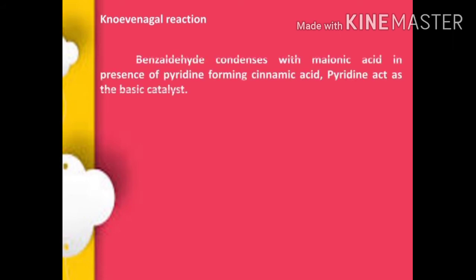Next reaction is Knoevenagel reaction. Knoevenagel condensation is a nucleophilic addition of an active hydrogen compound to a carbonyl group followed by a dehydration reaction in which a molecule of water is eliminated. The product is called as alpha beta unsaturated ketone. That means benzaldehyde condenses with malonic acid in the presence of pyridine.